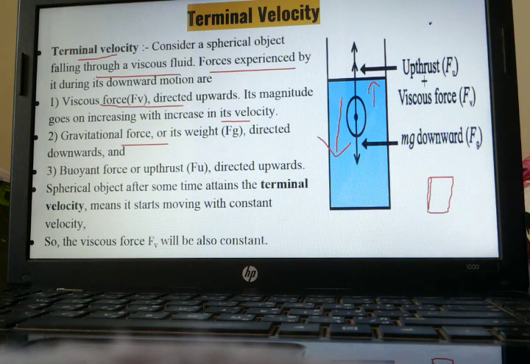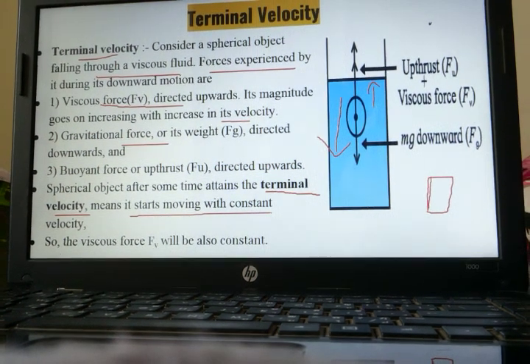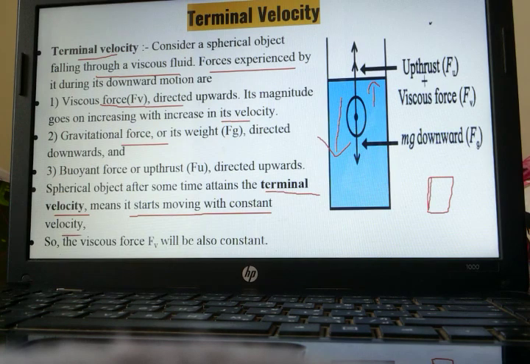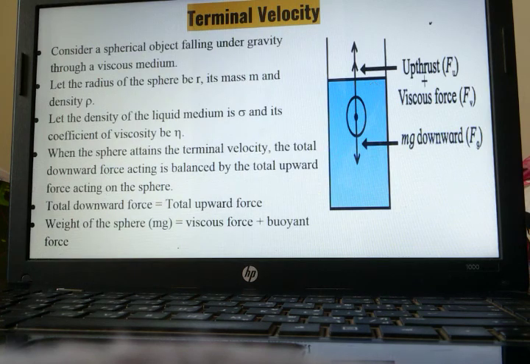The spherical object, after some time, will attain terminal velocity. Like I have already stated, after some time the spherical object will attain constant velocity. That is called terminal velocity. What does it mean? It starts moving with a constant velocity. So the viscous force Fb can be stated as constant.